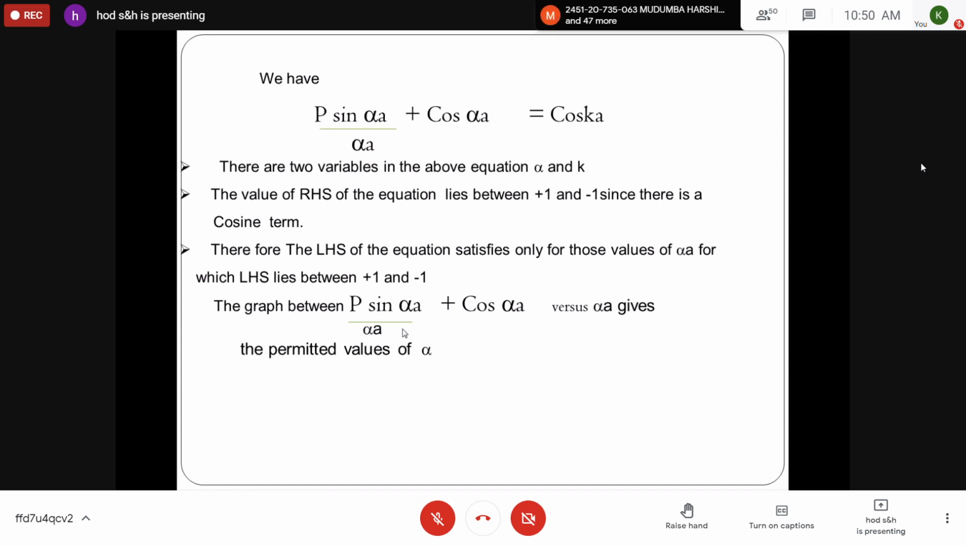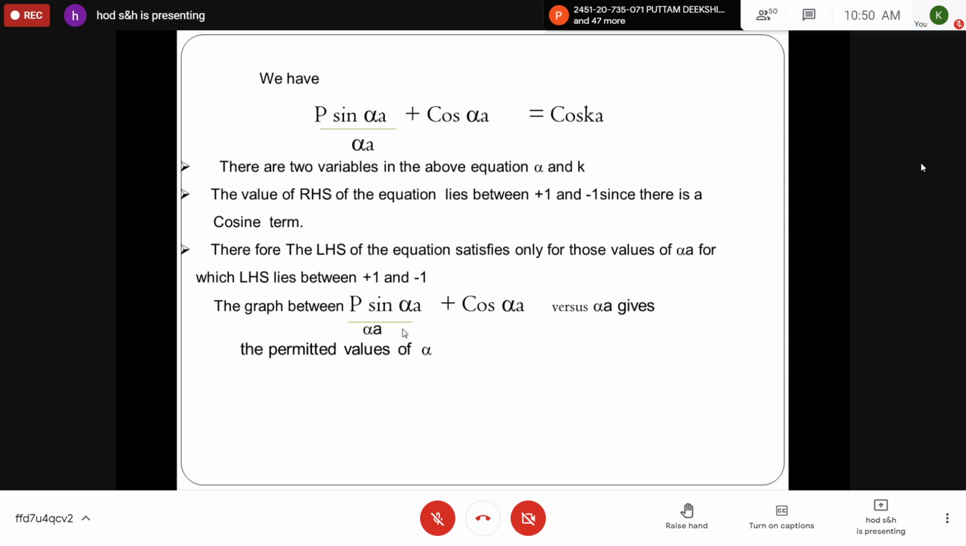So if you plot a graph by taking LHS versus alpha a, it gives the permitted values of alpha, so that you can draw certain conclusions. Please note down these steps. Is it clear? So finally, using Bloch's theorem, applying boundary conditions, solving equations 3 and 4, you can obtain p sin alpha a by alpha a plus cos alpha a is equal to cos ka.